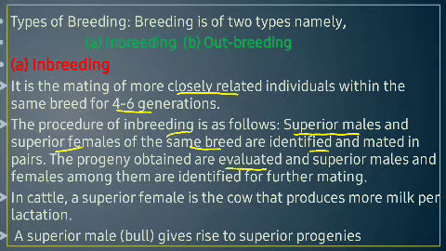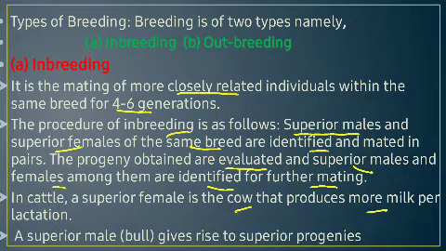So after that there will be progeny, that means the superior male and superior female will produce certain cattle. From that progeny again we select a superior male and superior female from the next generation, and then that superior male and superior female are again allowed to mate. In cattle, a superior female is the cow that produces more milk per lactation.